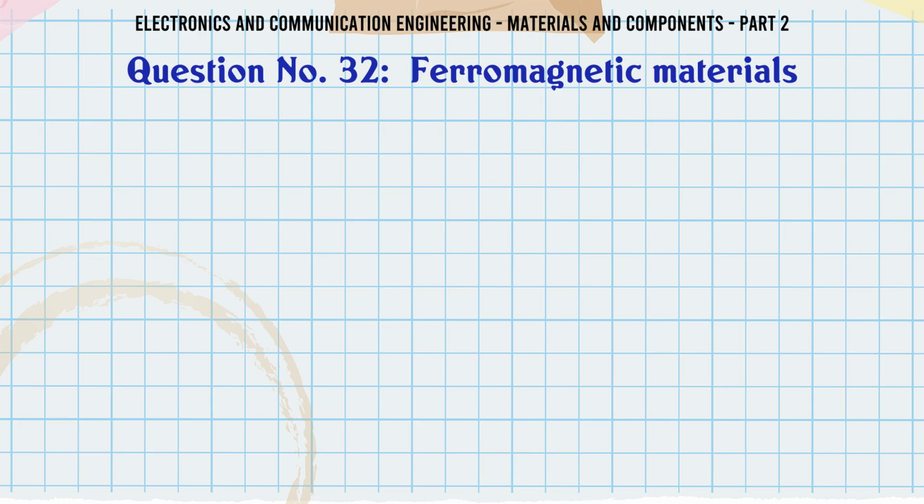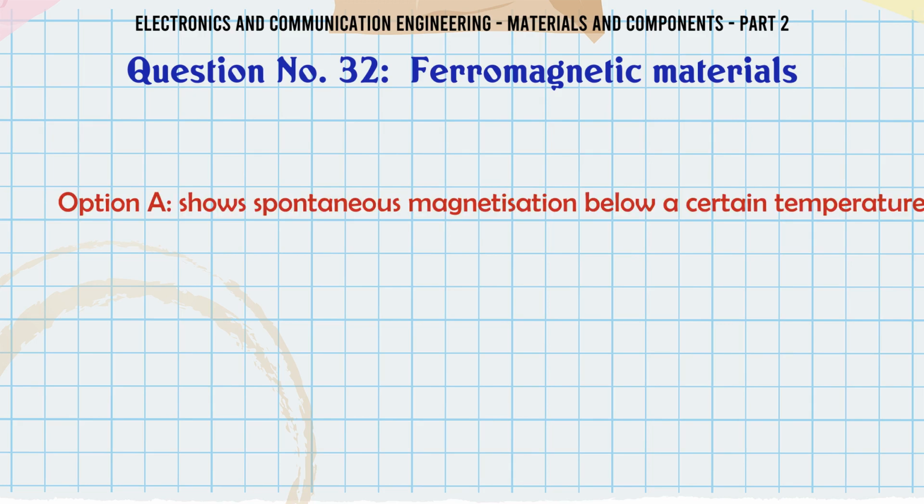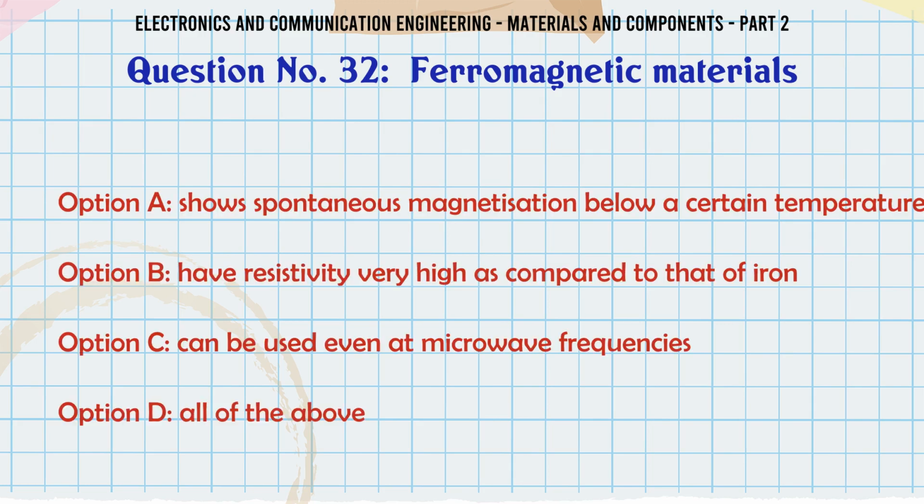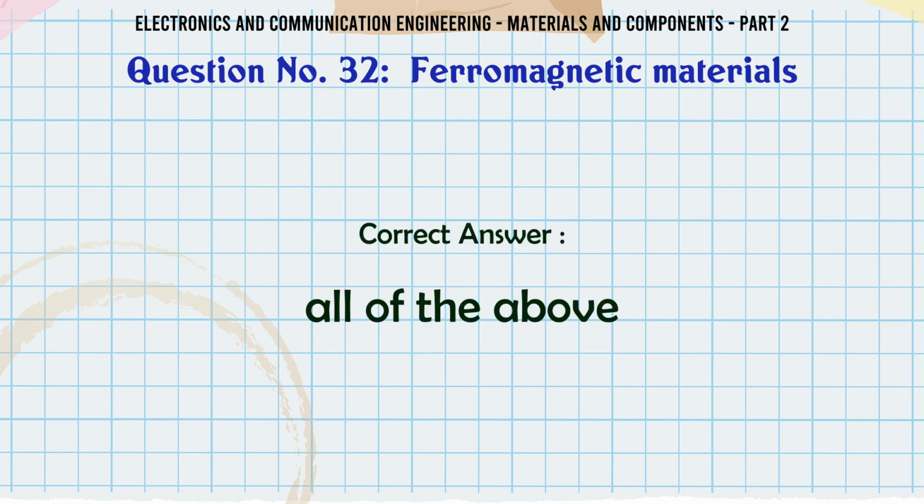Ferromagnetic materials: A, show spontaneous magnetization below a certain temperature. B, have resistivity very high as compared to that of iron. C, can be used even at microwave frequencies. D, all of the above. The correct answer is all of the above.